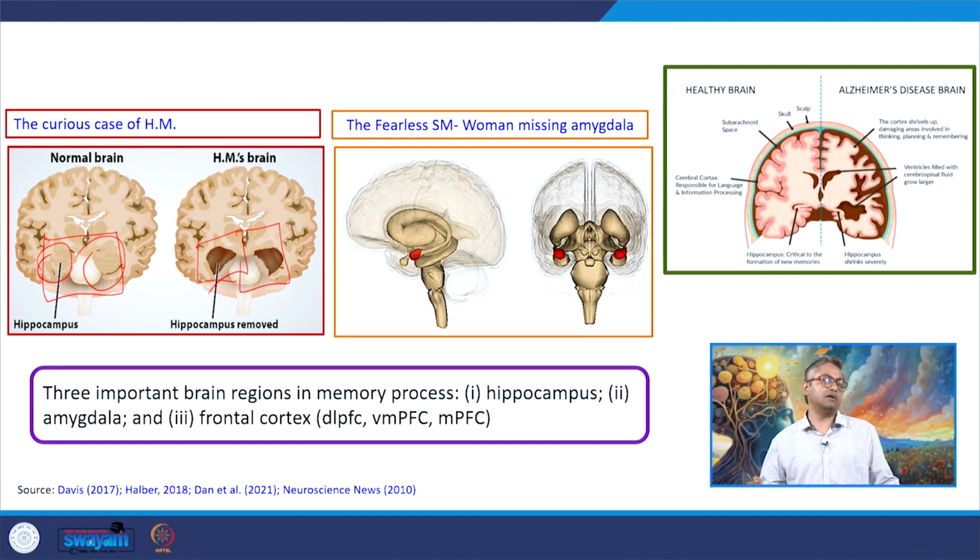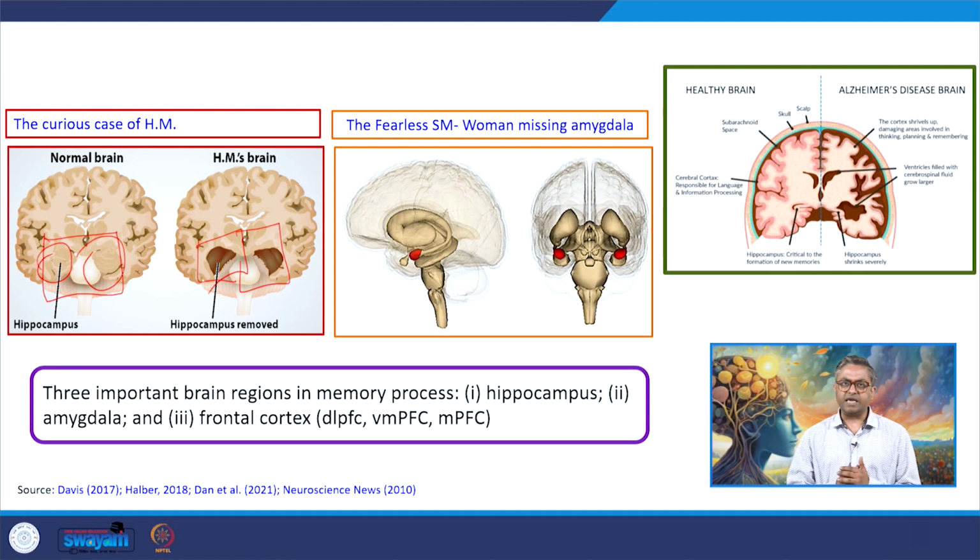With this case study, we understood one thing: that the brain regions are very important for the initial formation of memory. However, when the memory becomes old, the brain structures are not required. That is why in the case of HM, he was able to remember events and information from before the surgery, which means that the consolidated knowledge and experience had become independent of the hippocampus. But for the initial formation, we require this structure.